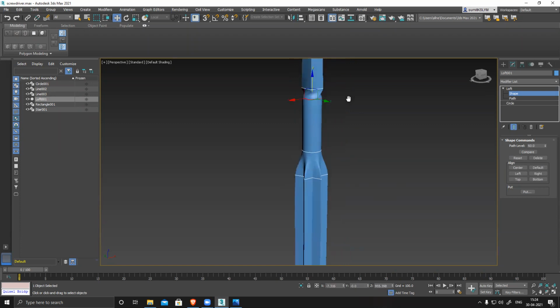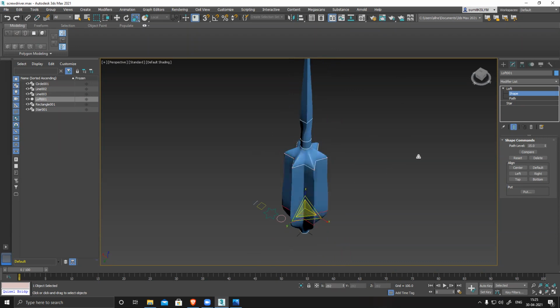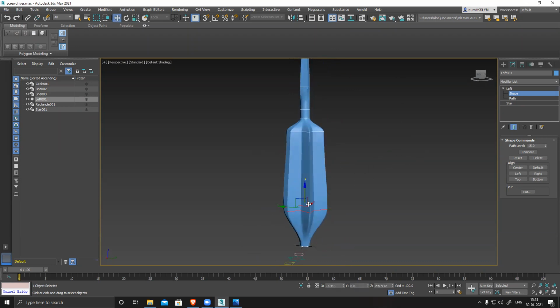Sir, how do I adjust the edges of the screwdriver? Which edges? Tell me. This one. I was not able to do that. I mean, adjusting the edges. Just select that and modify it. Click and modify. Scale up, move, rotate.